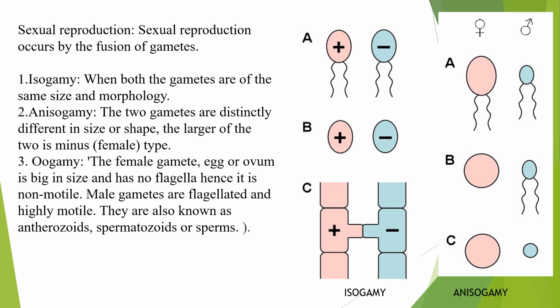And oogamy is different. The female gamete, the egg or ovum, is big in size and has no flagella, hence it is called non-motile. If you see in all these types, you have flagella for everyone, but for oogamy, the female gametes have no flagella, so there is no locomotion. Male gametes are flagellated and highly motile. They are also known as antherozoids, spermatozoids, or sperms. So these are the different types of sexual reproduction in algae.